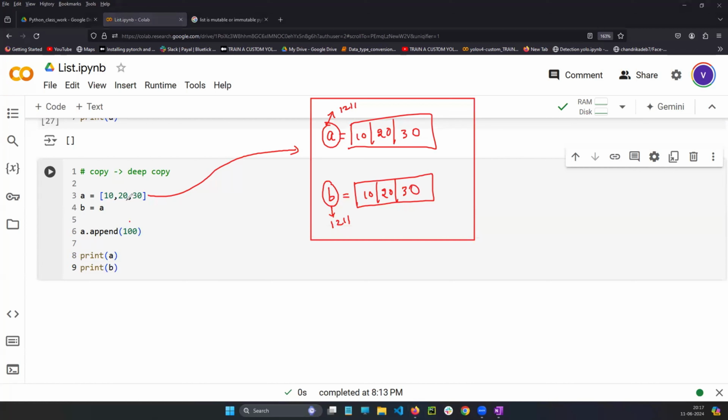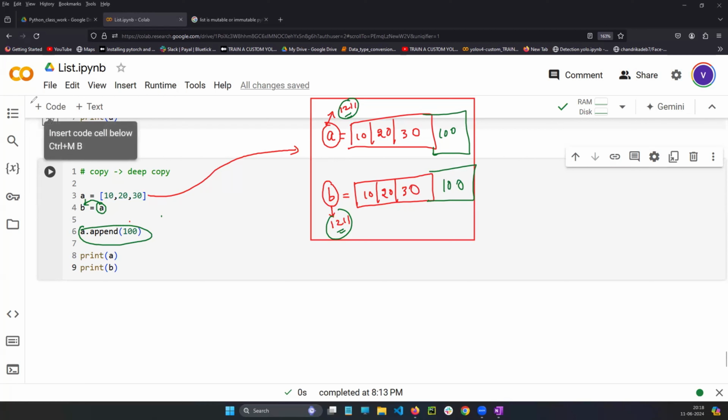see, the first line saves 10, 20, 30 in the memory. Whatever data is in A, I am giving to B. A and B have the same memory address. So if you make any change in A, if you add 100 to A, the address is the same, 1211, 1211, so it will affect B also.